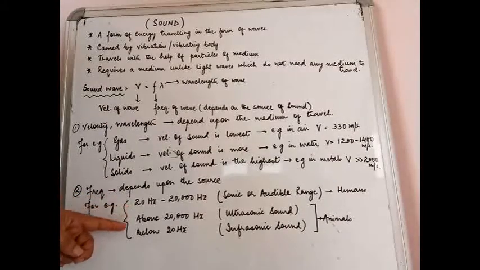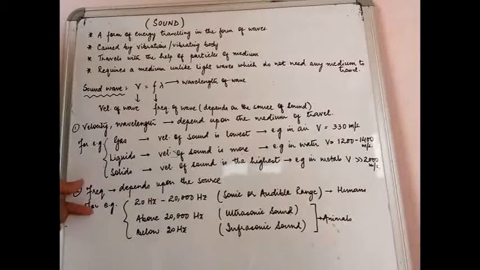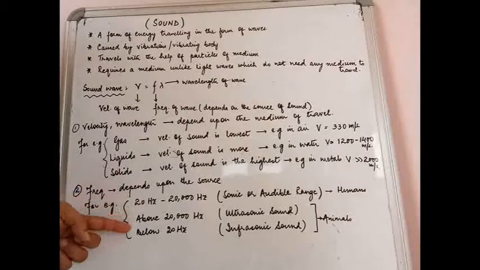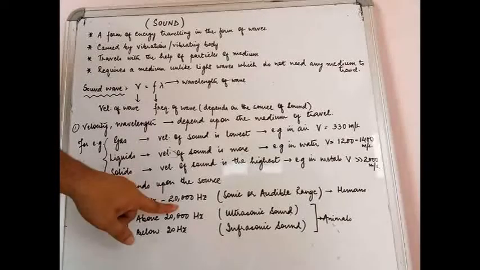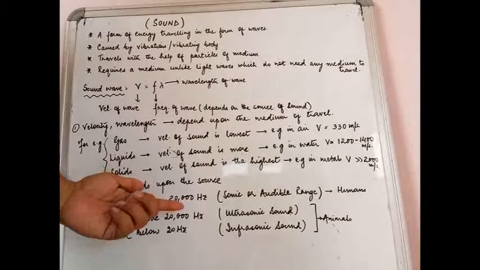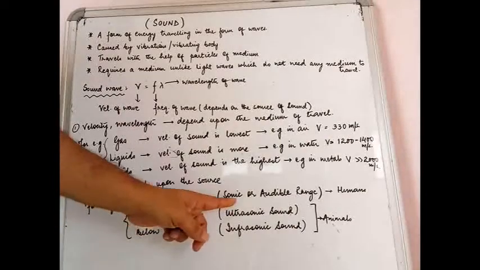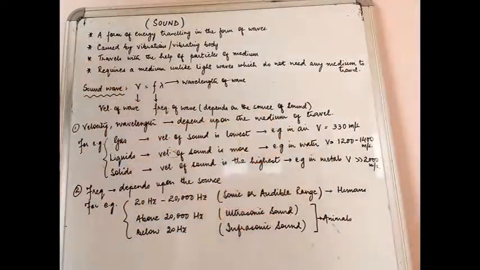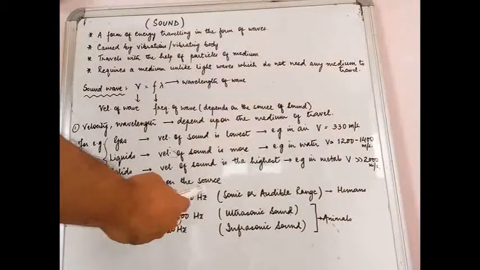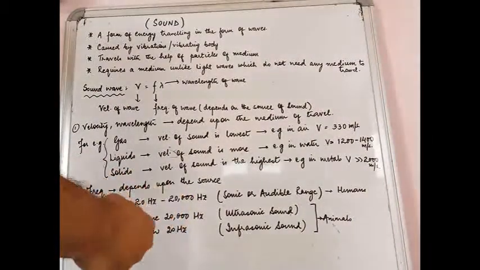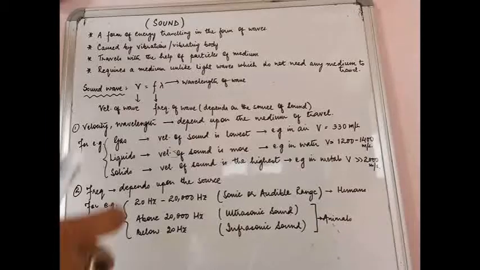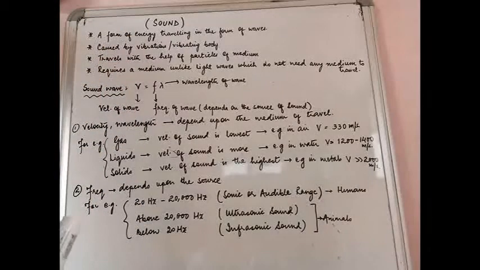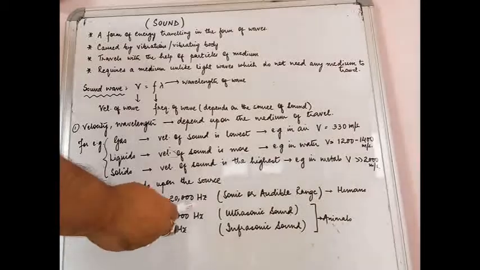If you see, in terms of the frequency of sound waves, there are three classifications given over here. Between 20 Hz to 20,000 Hz, this range of frequency is known as the sonic or the audible range of frequency, and it is this particular frequency range that humans can hear. Our ears have been designed to perceive or to listen to this particular range of sound.